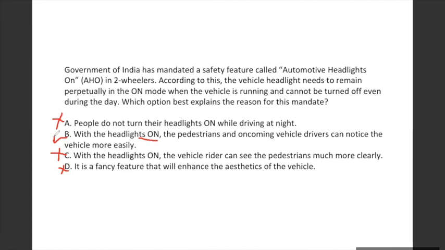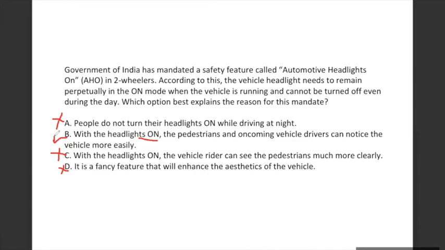If the headlight is on or off, it doesn't affect the rider, but it affects somebody who is looking at that vehicle, because that flash shines rather. In the morning light, if a headlight is on, you feel that something is shining, for somebody who's looking at the vehicle and not somebody who's riding it. For the rider, it doesn't matter because the sunlight is very strong at that point in time.